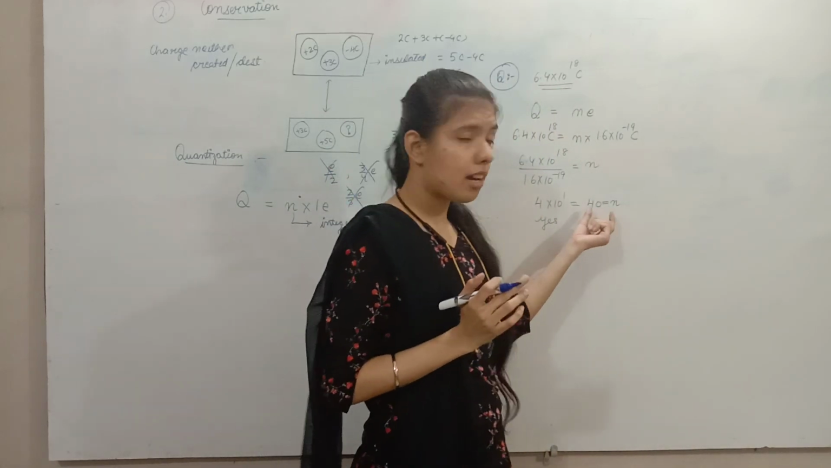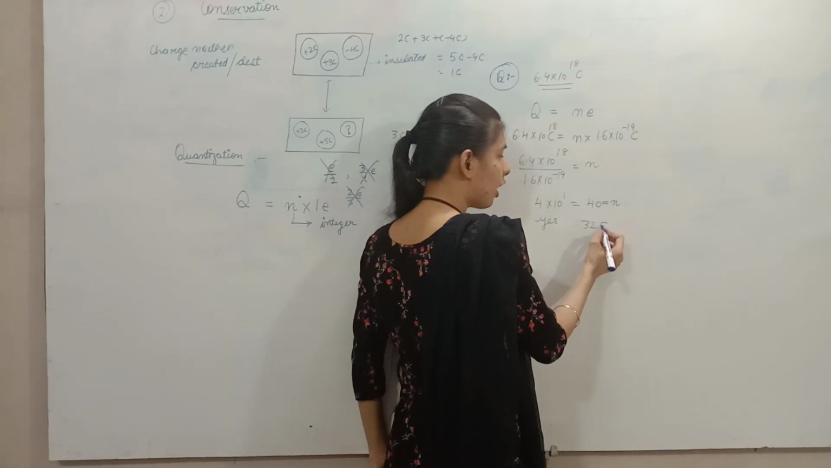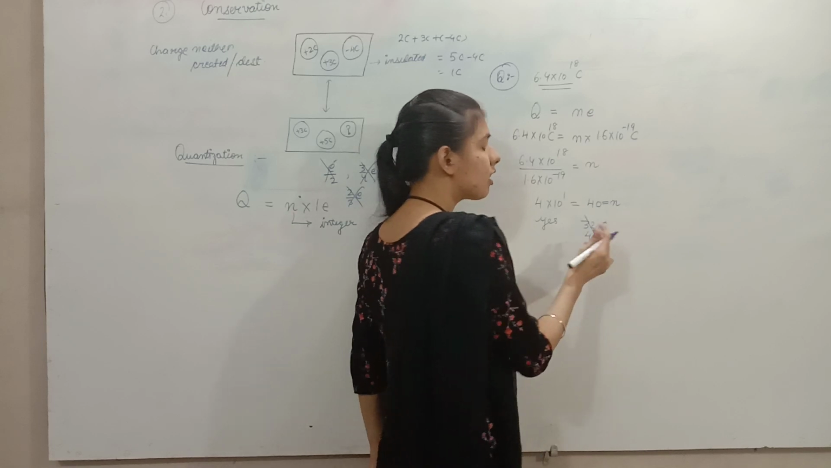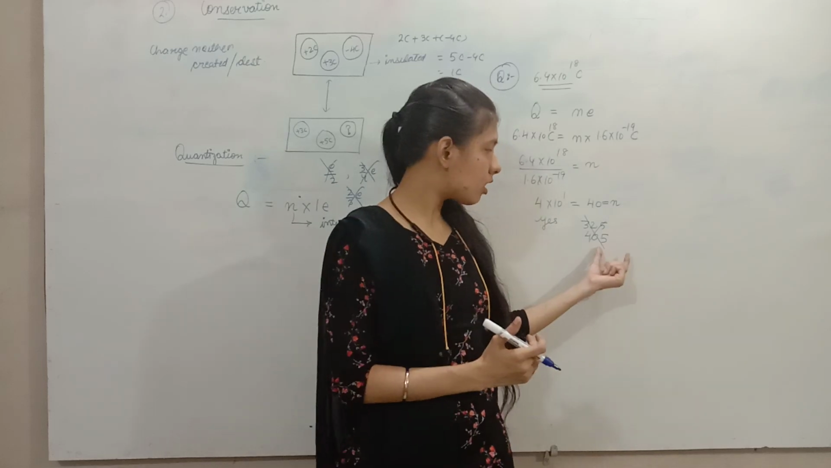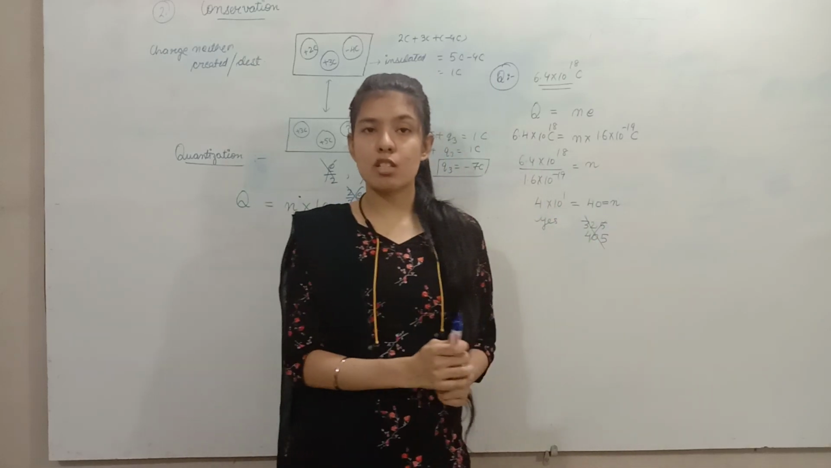So if the answer would have been something like 32.5 or 40.5, then फिर आपने लिखना था no, इतना चार्ज हम ट्रांसफर नहीं कर सकते क्योंकि n must be an integer. So these were the properties of charge.